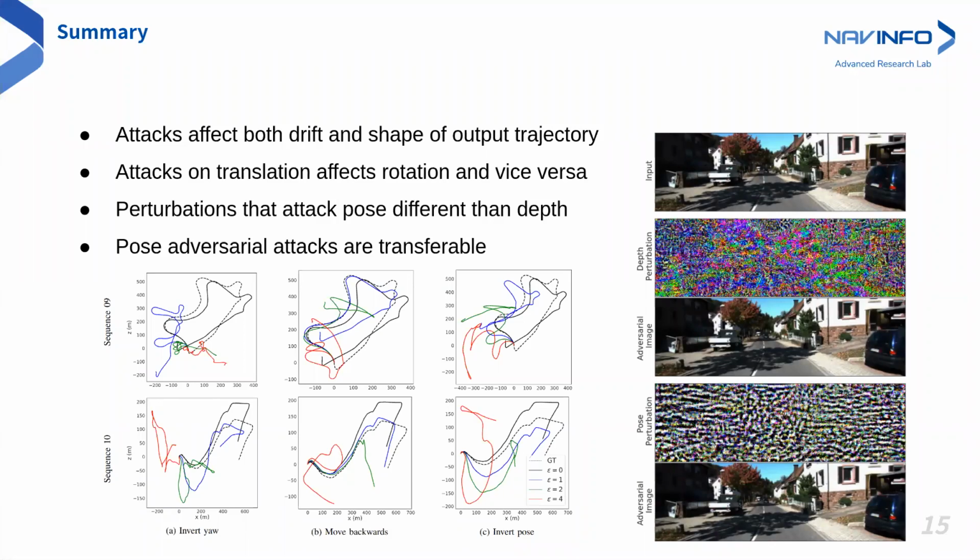In summary, we find that pose estimation networks are vulnerable to the proposed untargeted and targeted attacks. The targeted attacks are stronger and affect not only the trajectory drift, but also its shape. Attacking translation impacts the rotation and vice versa, but the type of perturbations that attack pose are different from those that attack depth, limiting cross-task attacks. Finally, we find that pose adversarial attacks are transferable to other networks with different architectures and training losses. Thus, reliable deployment of pose estimation models still remains a concern.